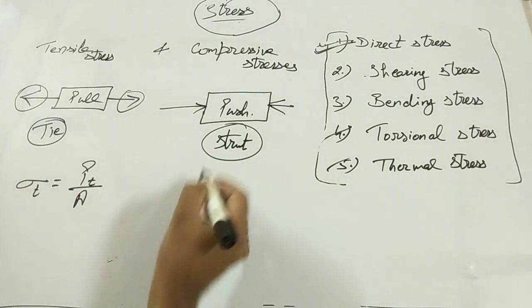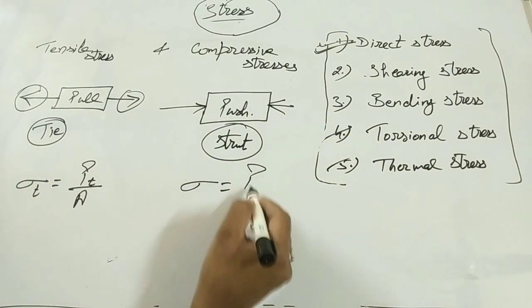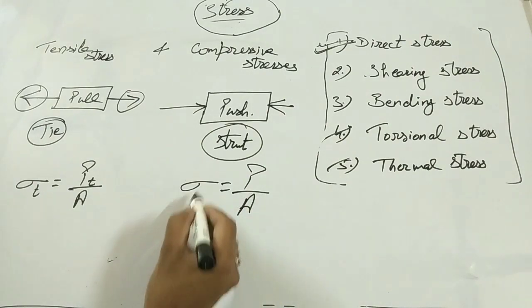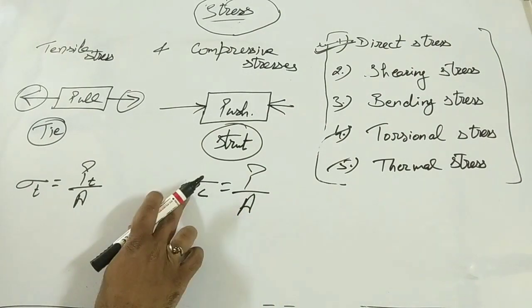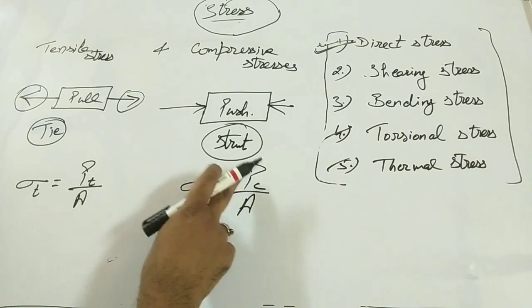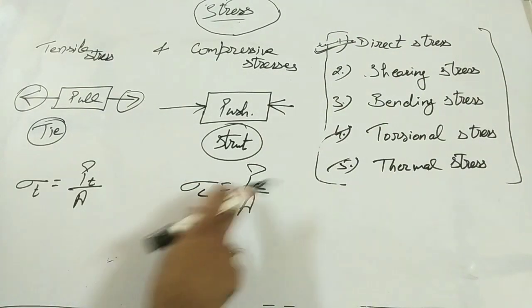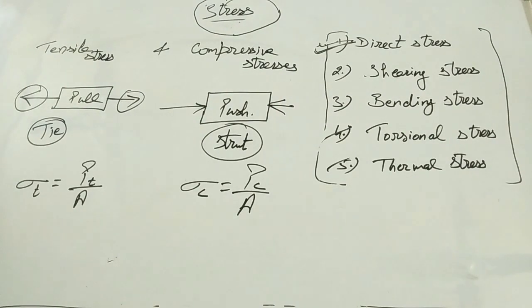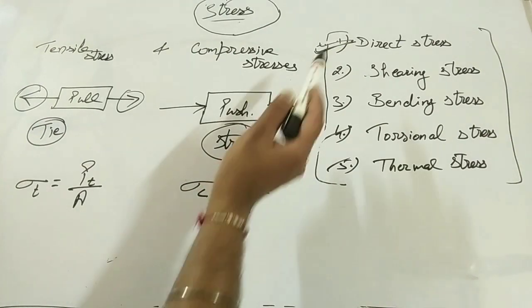Opposite to this one, for compressive stresses, sigma C means compressive stress is equal to Pc, where Pc means compressive resistance force, divided by cross-sectional area. So these are the mathematical terms for tensile and compressive stresses respectively. And the units, you know that very well, we already discussed, will be the same: newtons per meter square or pascals. Clear, guys? This is about direct stresses.